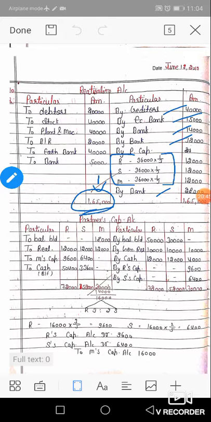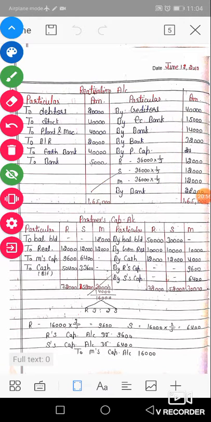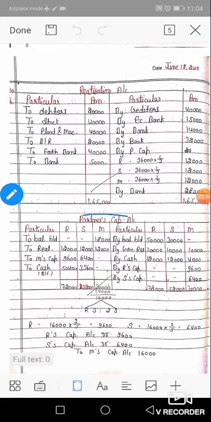So 36,000 divided among 3 partners is 12,000 individually, and this realization loss is transferred to the partners' capital accounts, debit side.